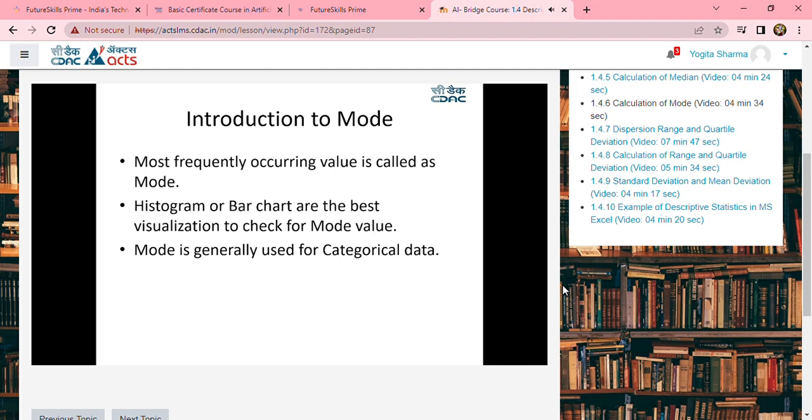Later, in the next session, we'll be discussing data visualizations, and there I'll tell you exactly which visualization will best fit based on the measures of central tendency and the dispersion. So generally, mode is used on categorical data. Now, let us try to understand what we mean by this.